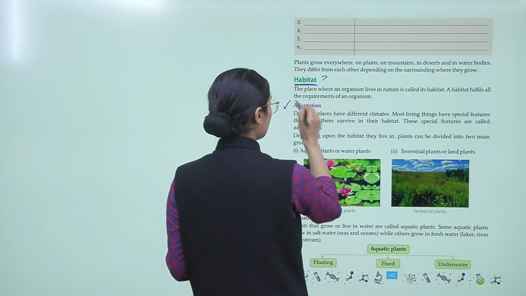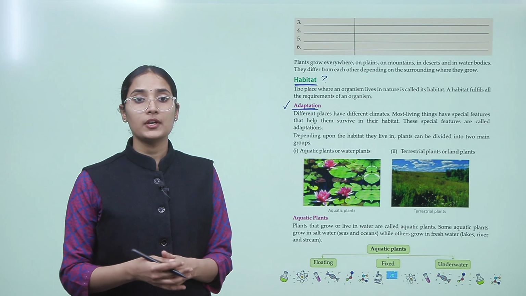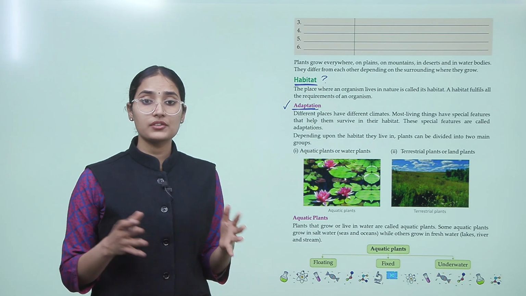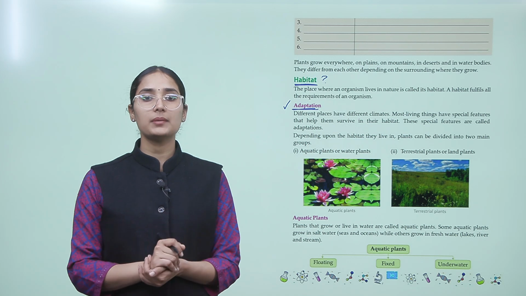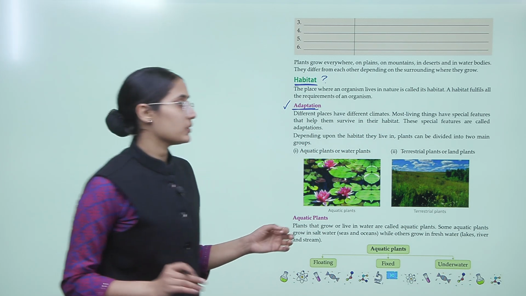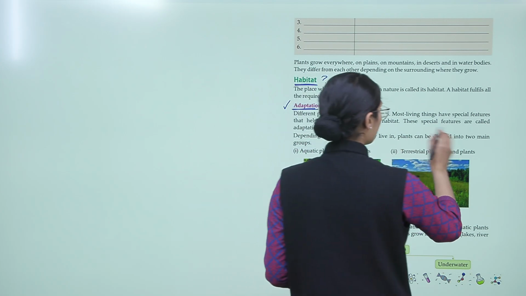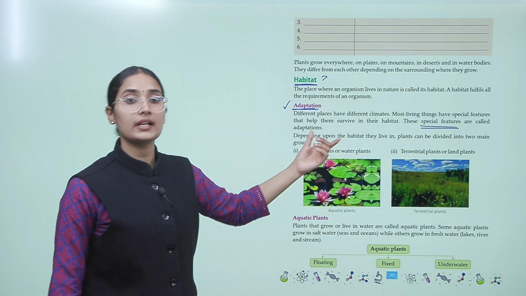Now let's understand adaptation, okay? Different places have different climates, right? And most living things have special features that help them survive in their habitat. These special features are called adaptation. All have some kind of features, but they also have some special features, and these features are called adaptation.